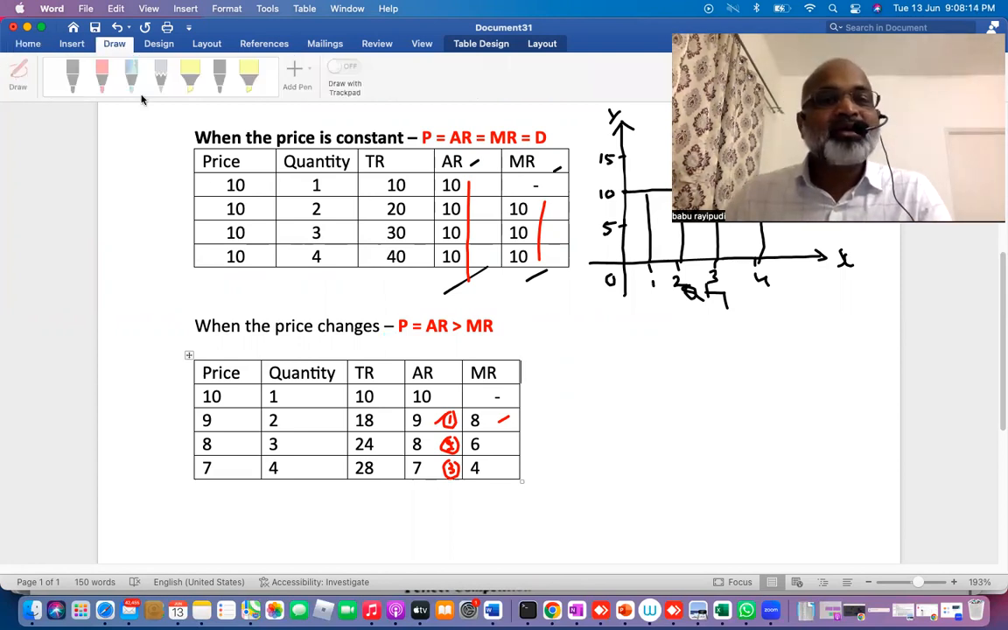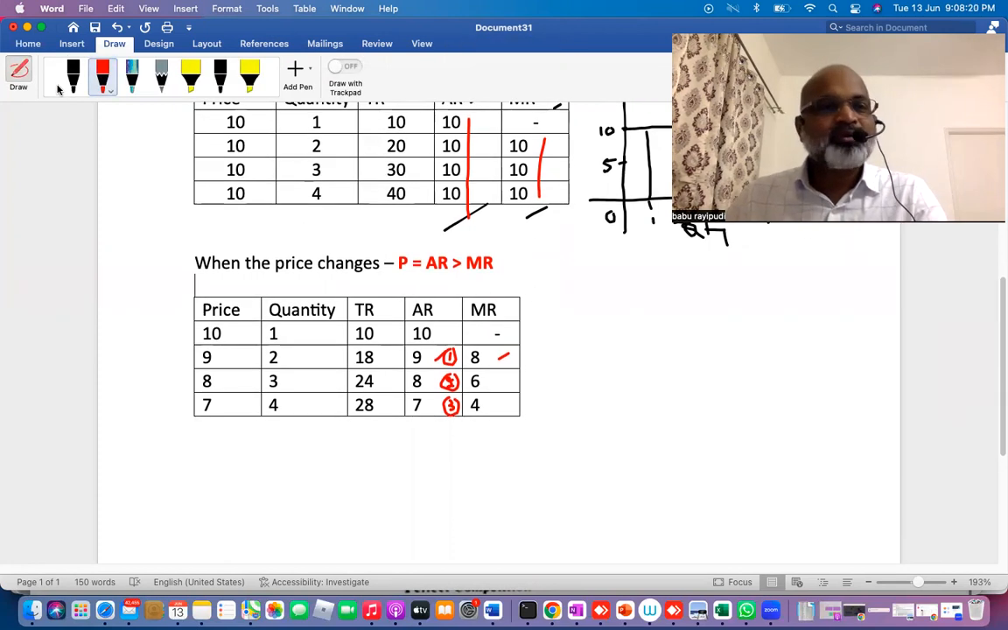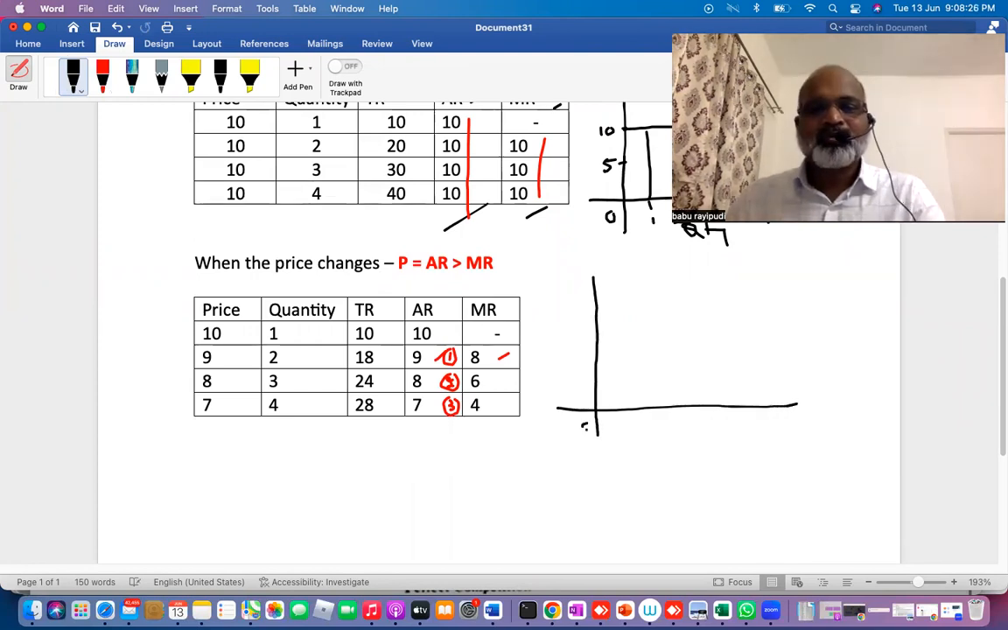If you look at the graph, both curves are decreasing, no? On the vertical axis, if you take the price, I'm taking AR. The first number is 10, the second is 9, the third is 8, the fourth 7. So the AR curve will be sloping downwards from left to right. I'm not taking exact numbers, we need to know the curve. For MR, the first number is 8, the next is 6, the next is 4. So MR is lying below AR. This is according to the table.